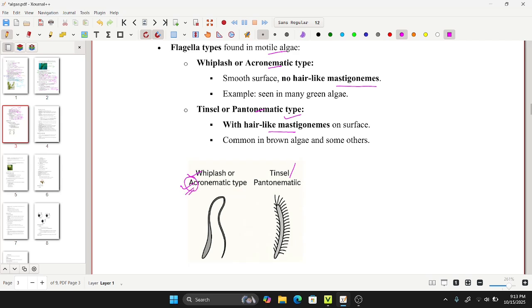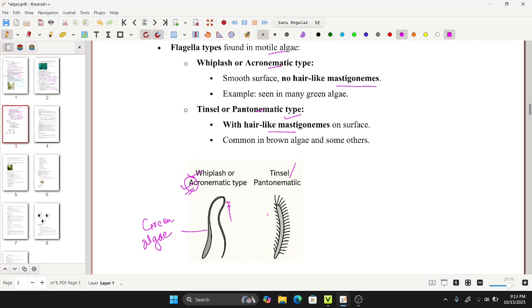A means acro. If there is presence of A, then you just have to keep in mind that there is absence of something. Like that you can remember there is absence of mastigonemes, that is hair like structures. So in the whiplash or acronematic type, they have a smooth surface with no hair like mastigonemes in its structure, that is seen mainly in green algae.